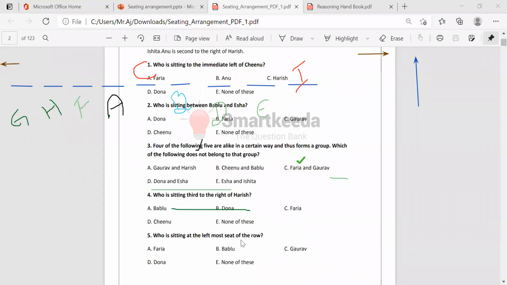Okay, and the last question: who is sitting in the leftmost seat of the row? Who is the left corner? Who is sitting in the left corner? Leftmost corner, who is the corner on the left? Gaurav, right? Who is sitting at the leftmost seat of the row? Leftmost seat is nothing but Gaurav. Yes, Gaurav.